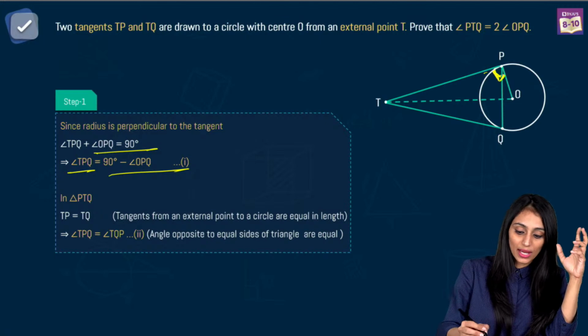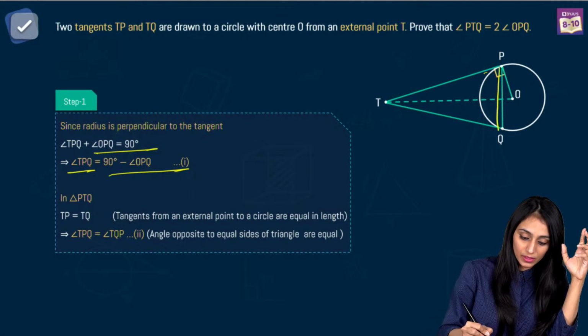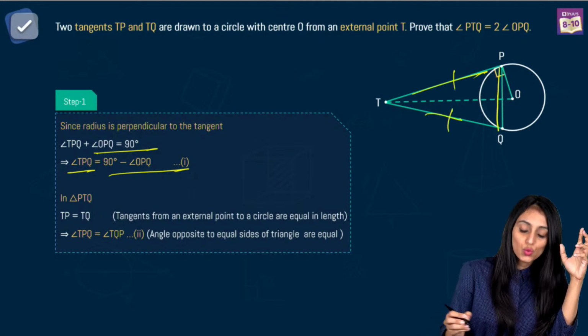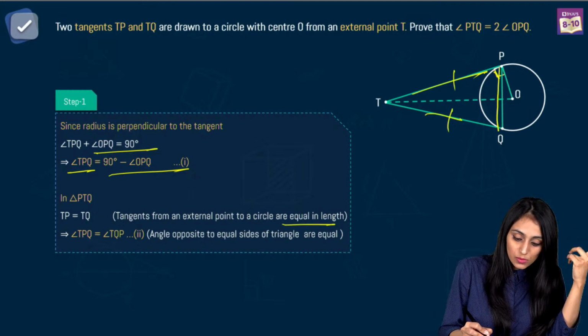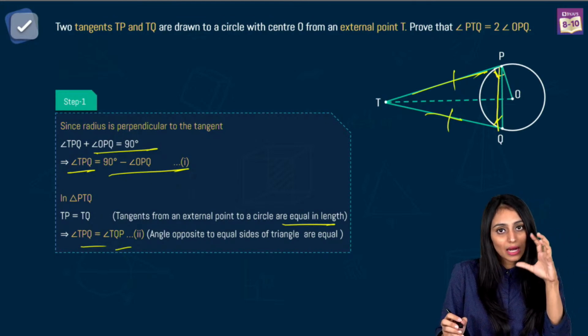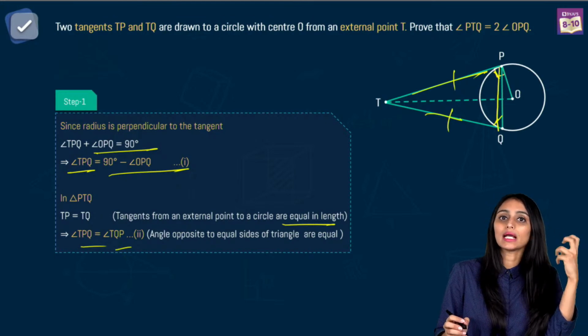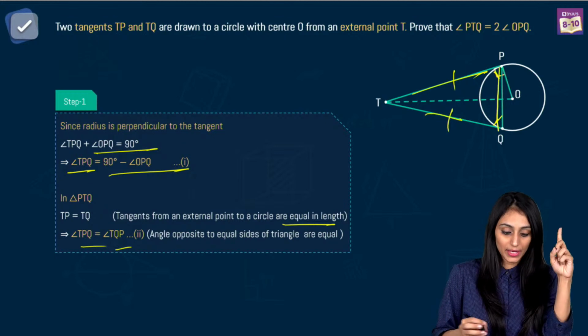Okay. Now in this triangle PTQ, this one. In this triangle, we know that these two tangents are equal in length, right? Using this theorem. So that means these two angles will also be equal because in a triangle, when sides are equal, their opposite angles also get equal, right?